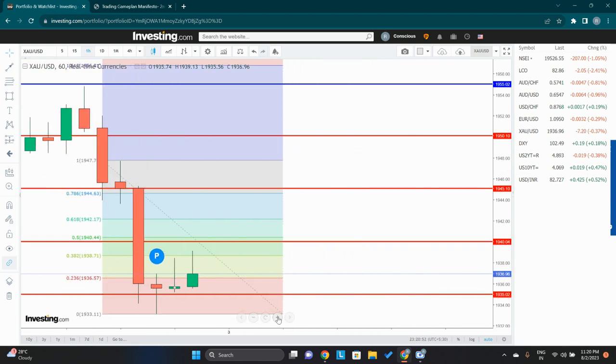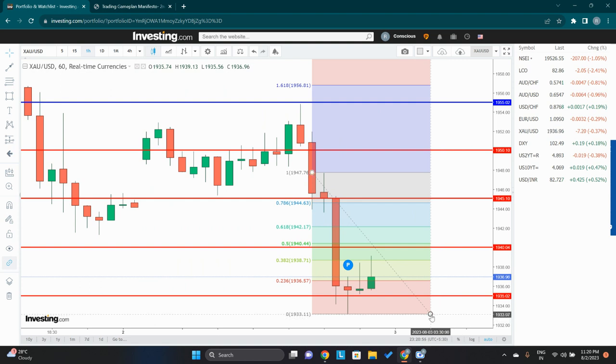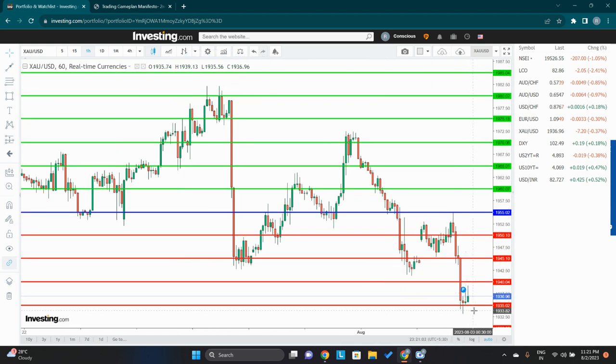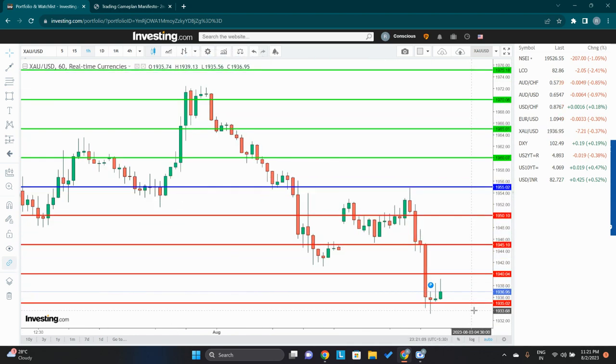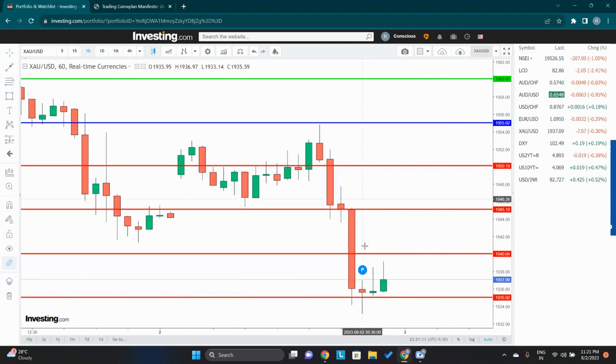At the same time, look out for the dollar index also. If it is rising and euro is falling, that's even better news and will help us go short. But like I said, on the daily time frame gold is bullish, while on the shorter time frame, the hourly, it is bearish. So you can definitely attempt the short side. The levels will be 1940, 1945, 1950. All these levels you can attempt shorting.